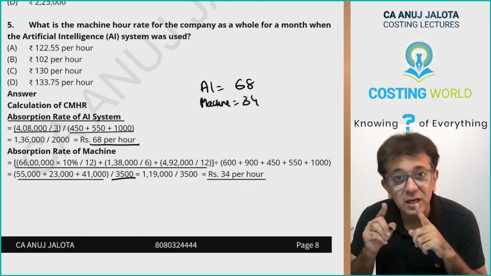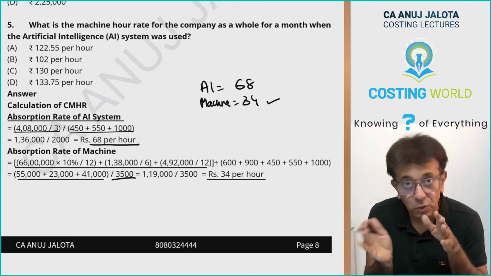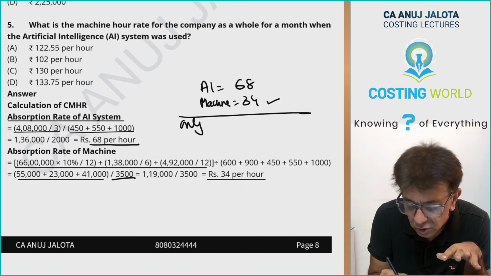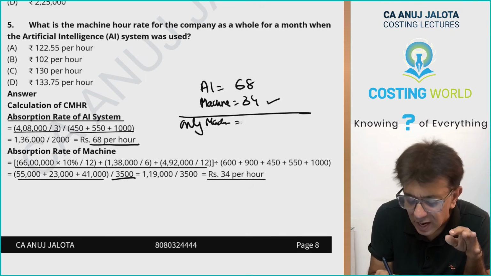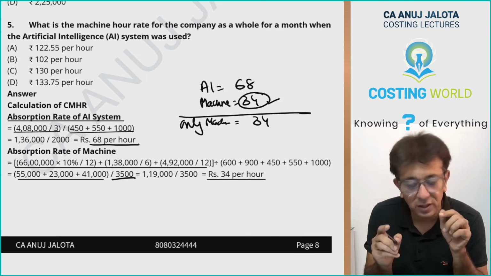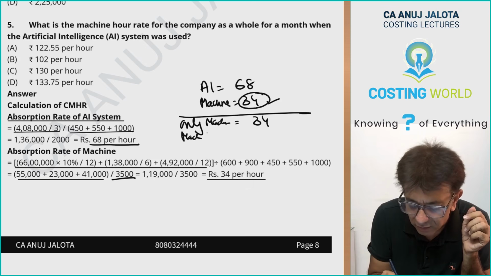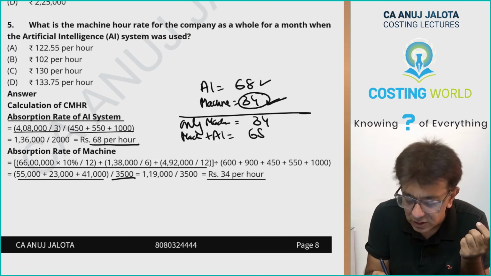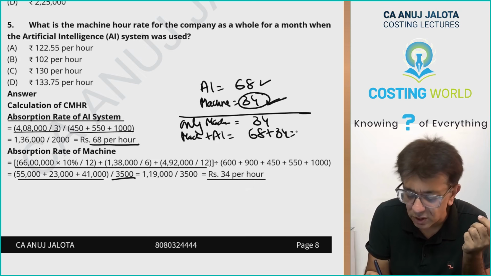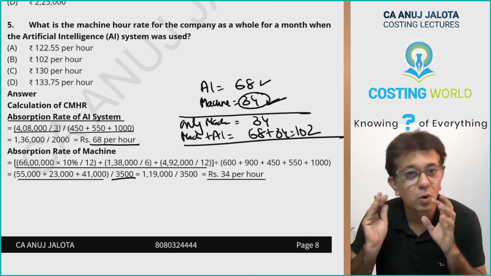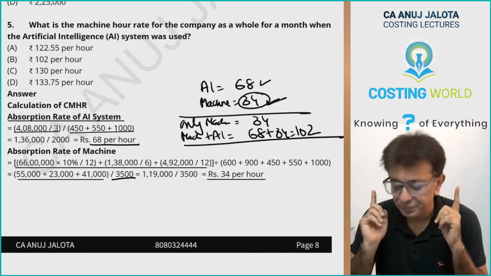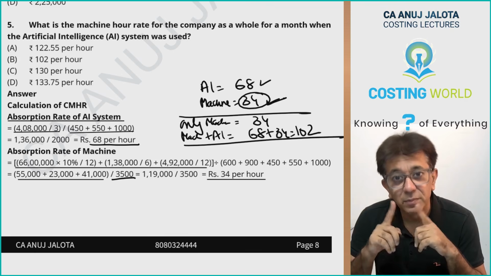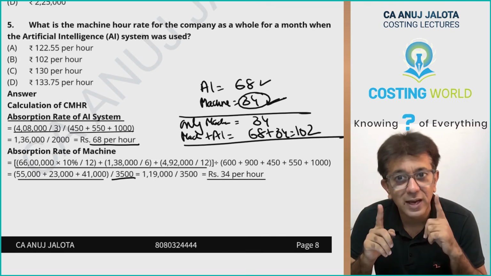Now, either machine will be used alone or it will be used with the AI system. Whenever only machine is used, at that time rate will be 34. But whenever machine is used with AI system, you will be adding this rate and this rate. So 68 plus 34, therefore this figure will be 102. Whenever only machine is used, the rate is 34. Whenever machine and AI are used, at that time rate is 102.